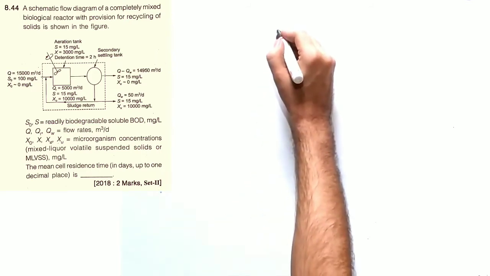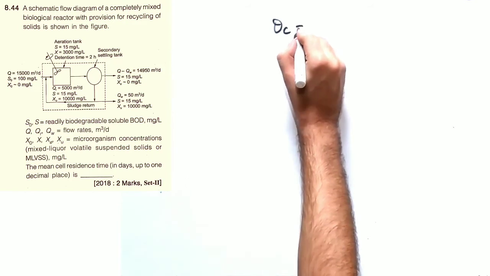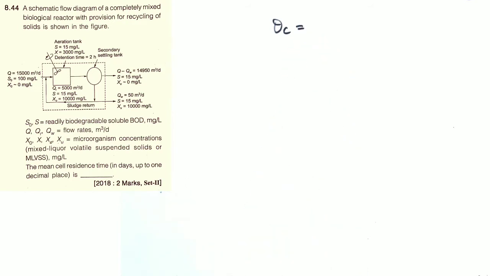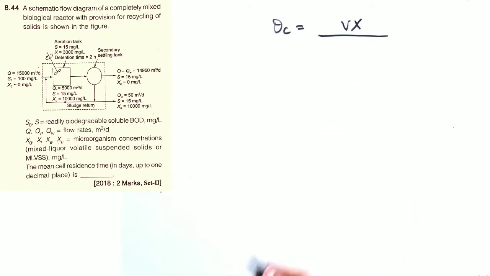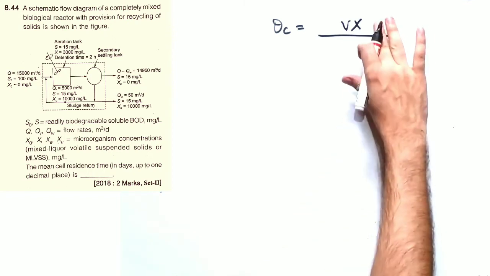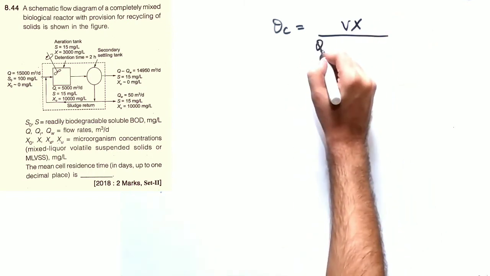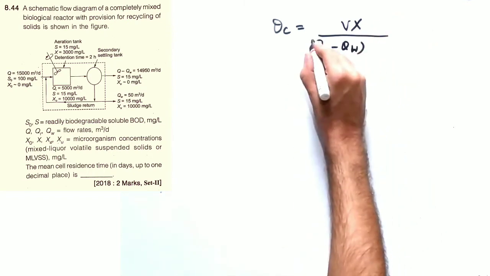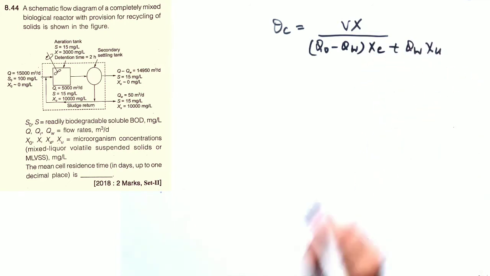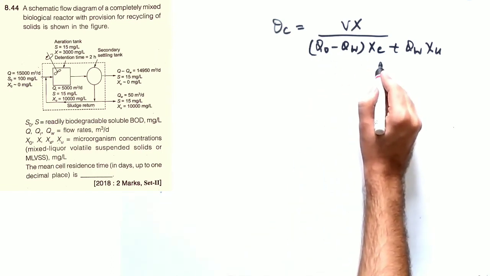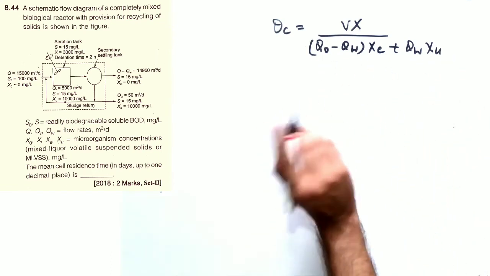What is mean cell residence time? I told you in my theoretical video that theta C is called the sludge age or the mean cell residence time. How can I calculate that? You have to take the ratio of biomass to biomass. This is the biomass present in the aeration tank, and (Q naught minus QW) into XE plus QW into XU is the biomass that is leaving the system. This is leaving from the sedimentation tank, SST, and this is the wasted discharge.